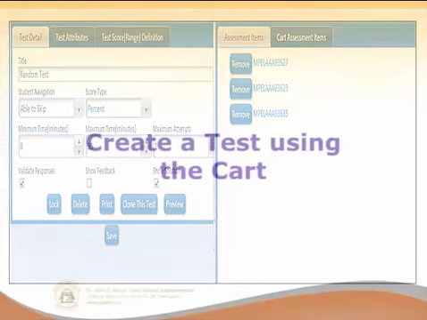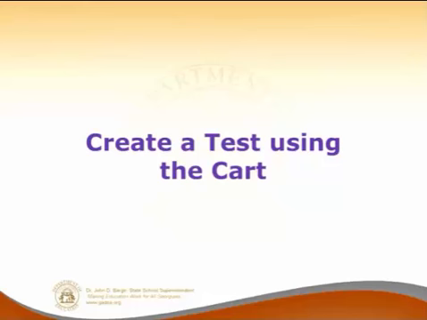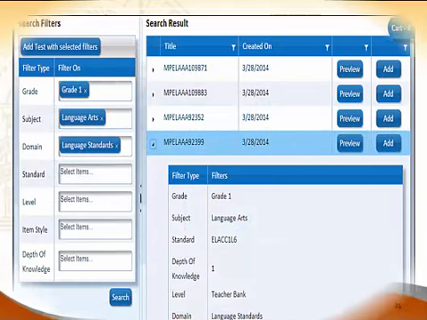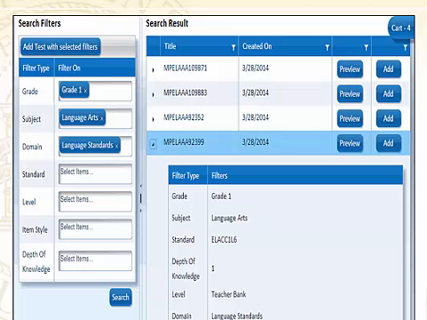So what I'm going to do is move on to the next part, which is called create a test using the cart. Here, you're going to find items and put them in your cart. It's kind of like when you go shopping online, you're shopping for questions and you're sticking them in your cart, and then once your cart is full or the way you want it, you basically buy them by creating a test. So kind of a way to go about that.